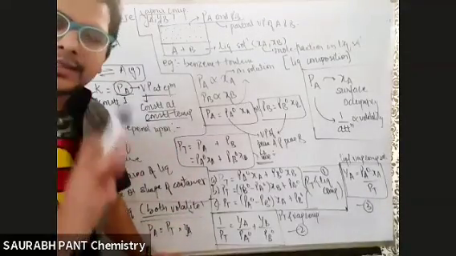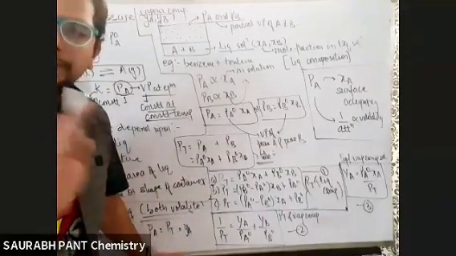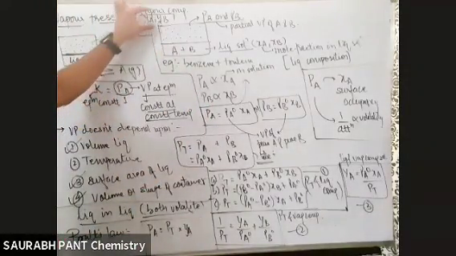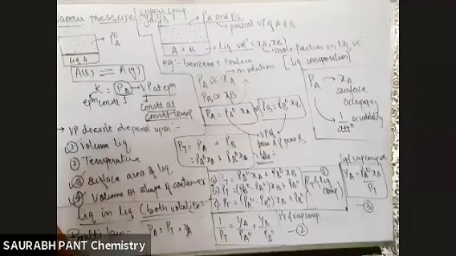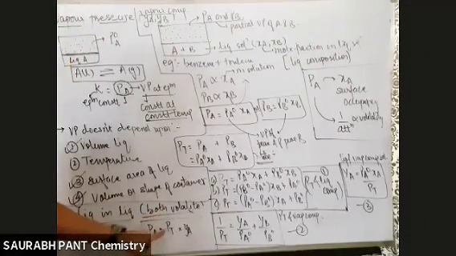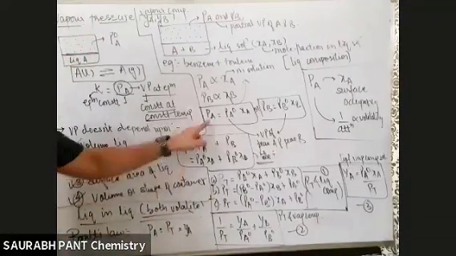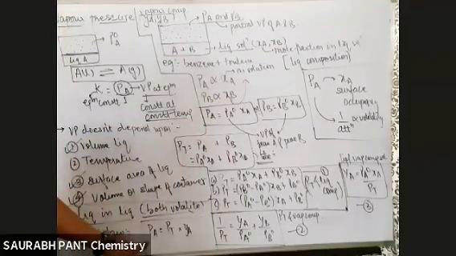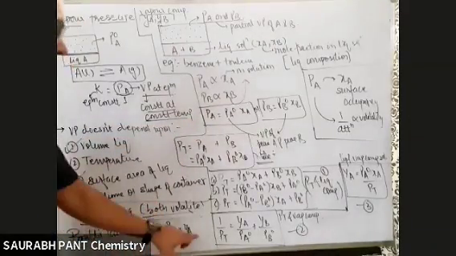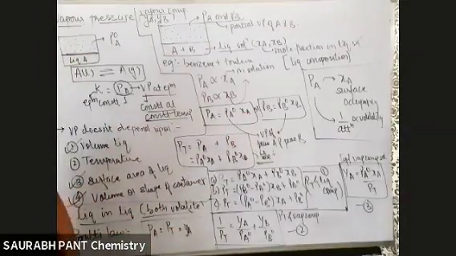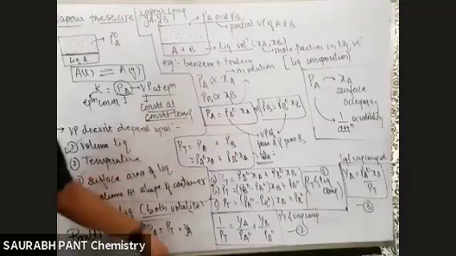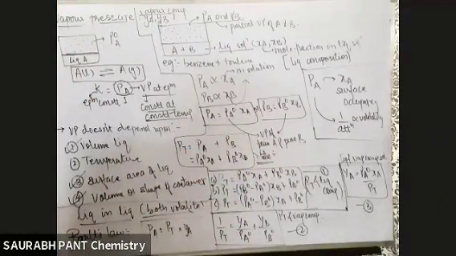The same formula was for Dalton also: PA is equal to XA into PT, or PT into XA. Just that in this topic we are not using XA XB, we are using YA YB. So PA as per Dalton uncle is PT into YA, and as per Raoult uncle is PA naught into XA. They both are friends, giving the same value of PA. Equate that: PT into YA is equal to PA naught into XA. So YA will be equal to PA naught XA by PT, like equation number 3. Derivation done.